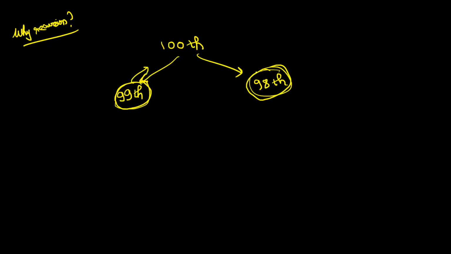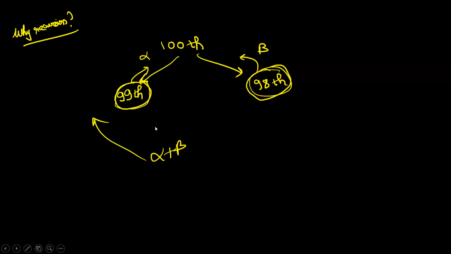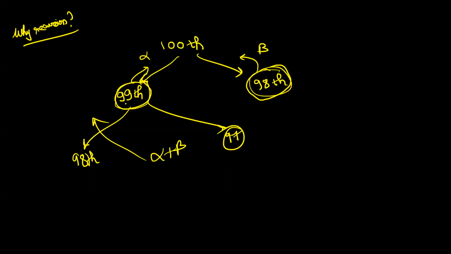Now, once I receive the answers to these smaller sub-problems, what will I do? I will simply add them up and I will tell boss the 100th Fibonacci term is alpha plus beta. Okay. So is it giving you an idea of divide and conquer? Now for the 99th term, you will depend on the 98th term and the 97th term. So everything is calling two more functions, right?